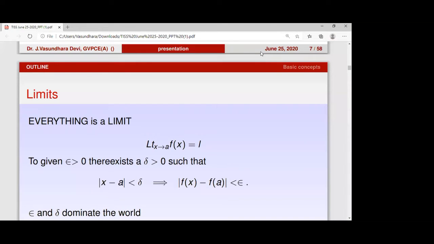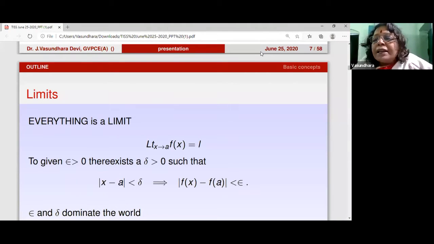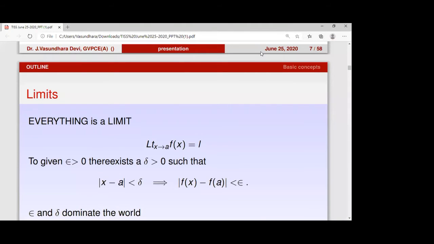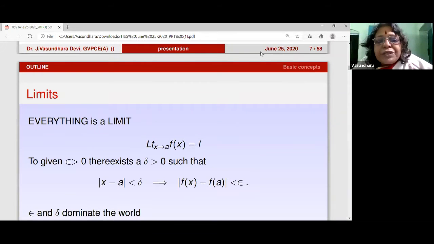Yeah. So we observe that everything is a limit in analysis. Continuity is a limit, differentiation is a limit, integration is a limit, everything is a limit. So this concept of limit plays a vital role in the whole of analysis and the whole of differential equations, especially when you want to study stability theory. So let me spend a little time on this.